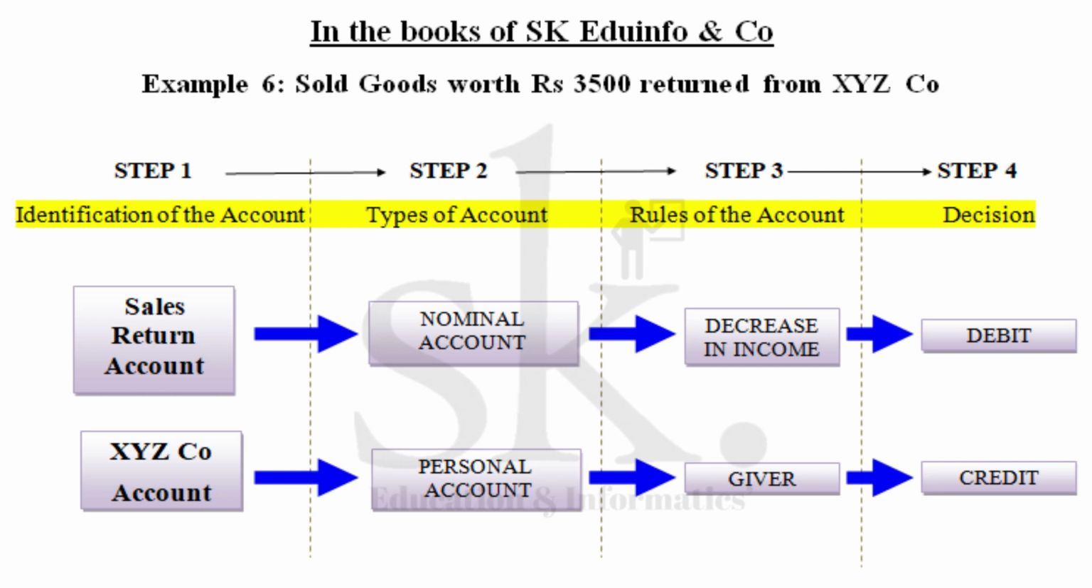Now secondly, XYZ company being a personal account is a giver because the goods are coming from XYZ, the goods are being returned from XYZ company, and therefore XYZ company account will be credited. Thus, the sales return account or return inward account will be debited, whereas XYZ company account is required to be credited.